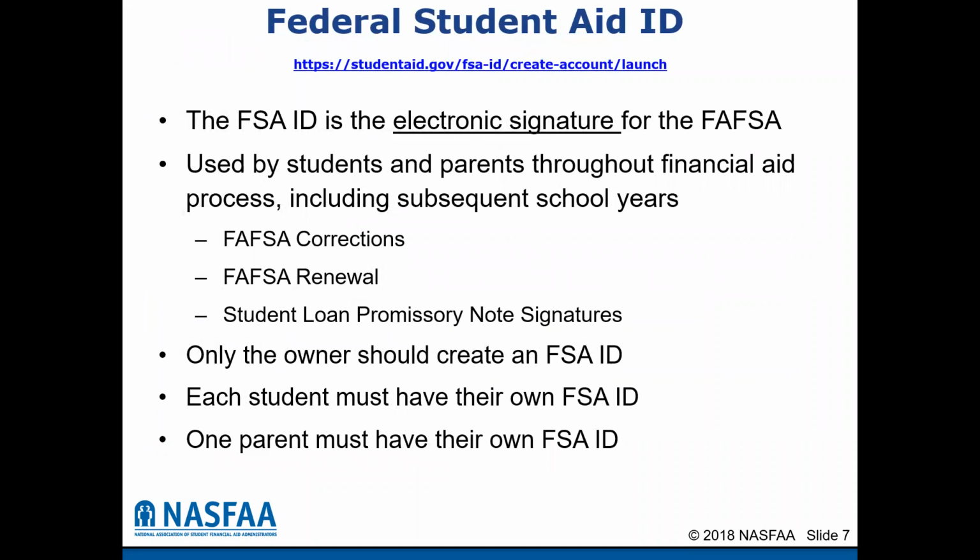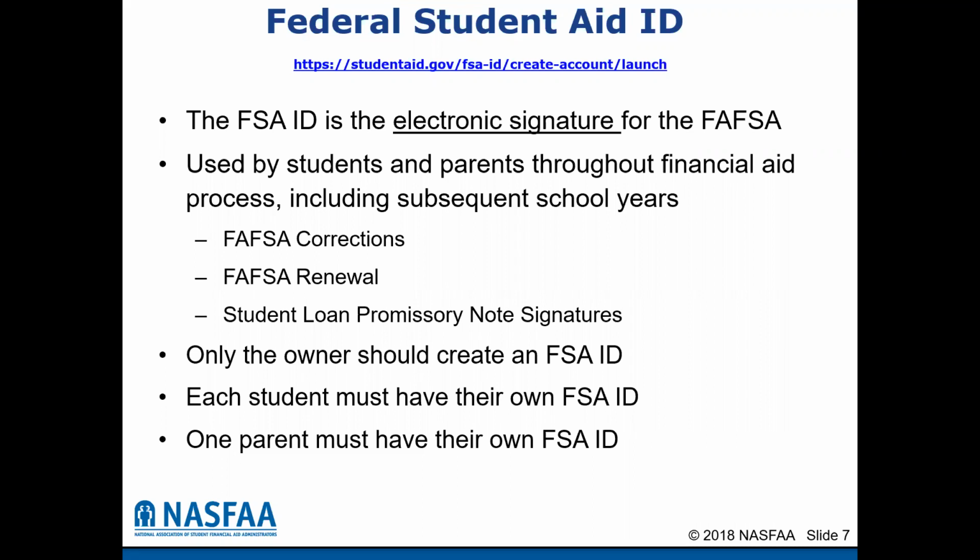Prior to beginning the FAFSA form, we encourage all students and parents to request a federal student aid ID. The FSA ID is the electronic signature for the FAFSA form, and it's used by students and parents throughout the financial aid process, including those subsequent school years when you reapply for financial aid. If you ever have to go in and make a correction to the FAFSA, you will use the FSA ID to access the FAFSA as well as to sign it. If the student or the parent chooses to borrow a student loan or a parent loan, the FSA IDs are used to electronically sign the student loan promissory notes.